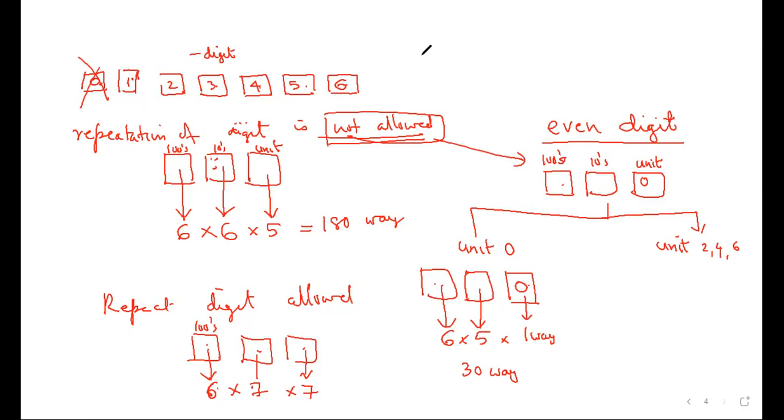That means what type of numbers? 1, 2, 0; 1, 3, 0; 1, 4, 0; 1, 5, 0; 2, 3, 0. Like this, the numbers are 30.